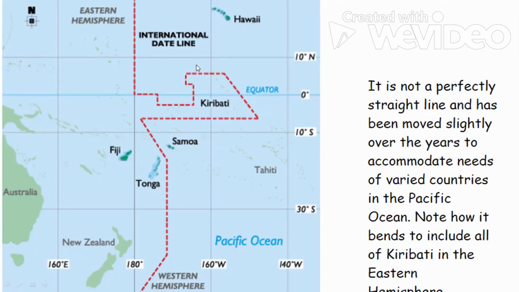So Kiribati Island is in the easternmost part. So when the new year comes, the first one to face the new year is Kiribati Island. I hope you have understood what I wanted to say over here.